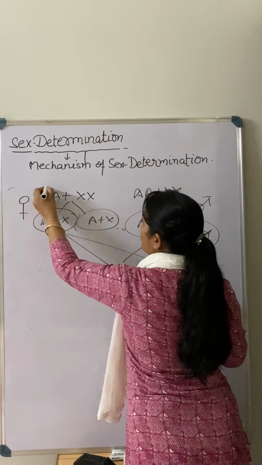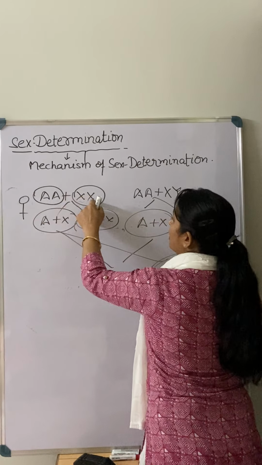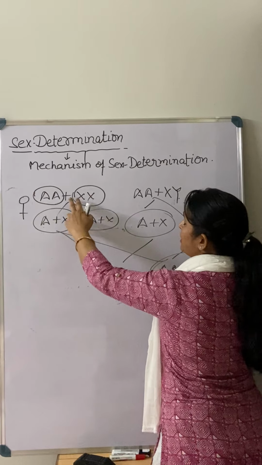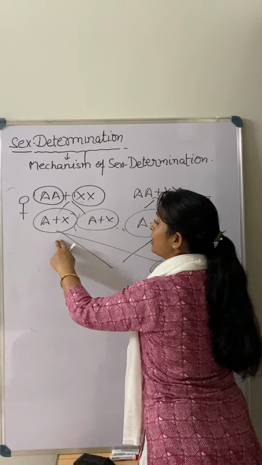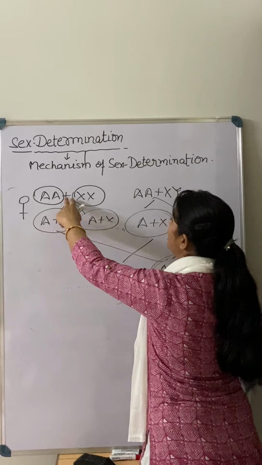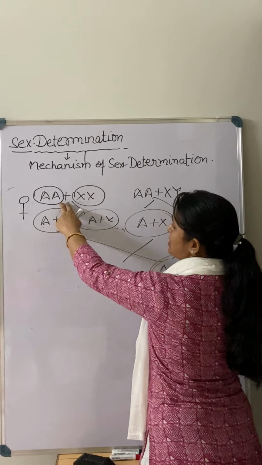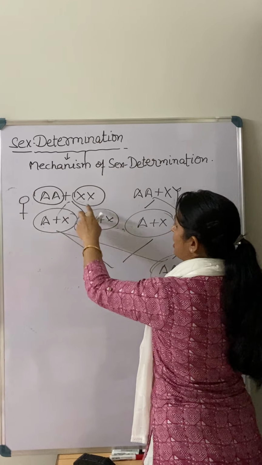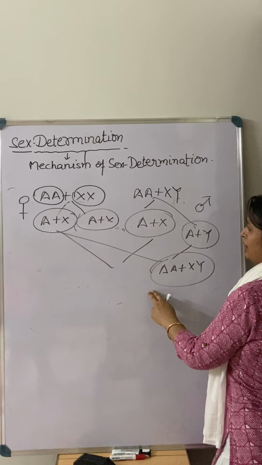So again children, I am repeating it. This is what? This is the autosome. These are what? These are the sex chromosomes. And when there is gamete formation, you know very well, gametes are haploid. They should be haploid in number, so there is a reduction in chromosome number. So I am putting the reduction in chromosome number like this. A plus X means just half of the parent. When it is going to fuse, there is sex determination in this way.